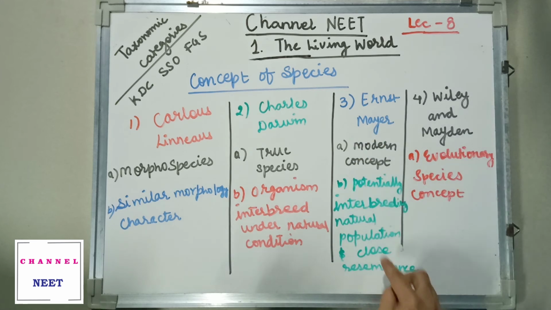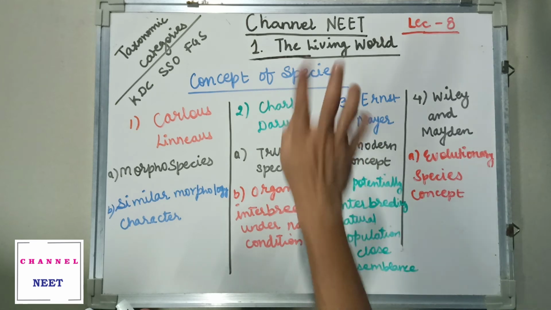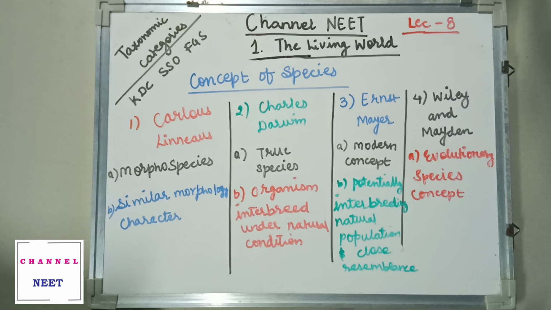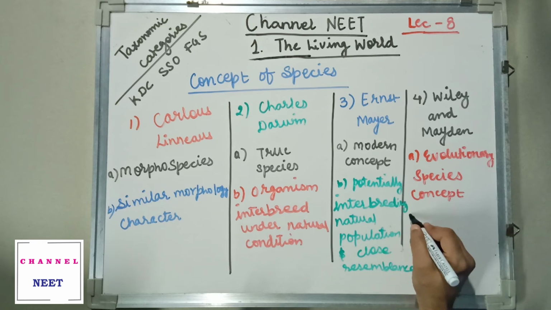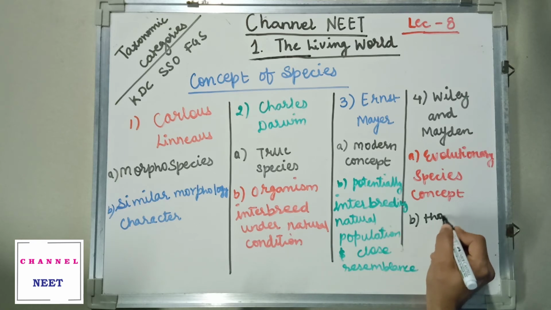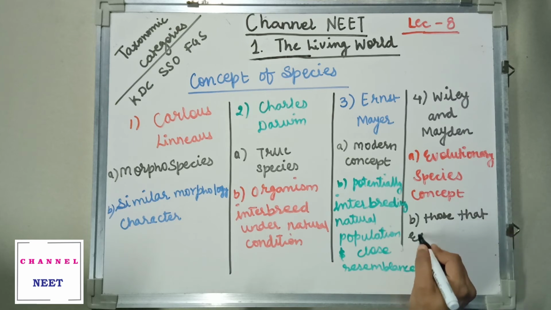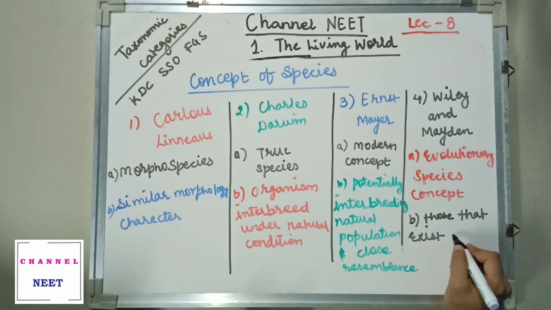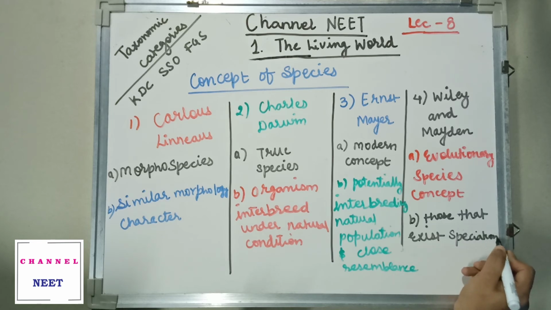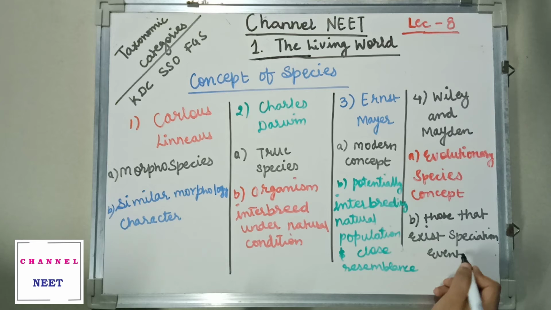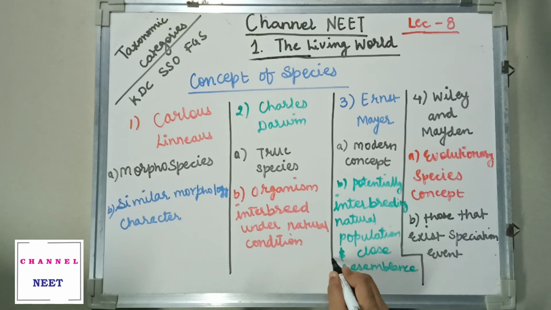According to this, characters define species. The final, Wiley and Maiden, said that species are those that exist between speciation events. We'll justify what exactly speciation is, and look at the term speciation event.